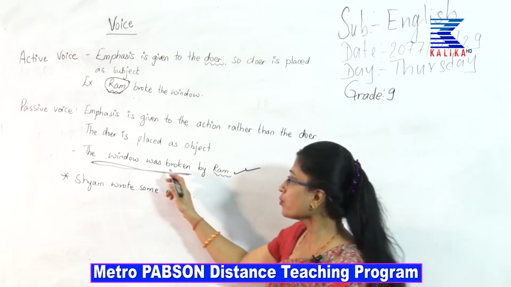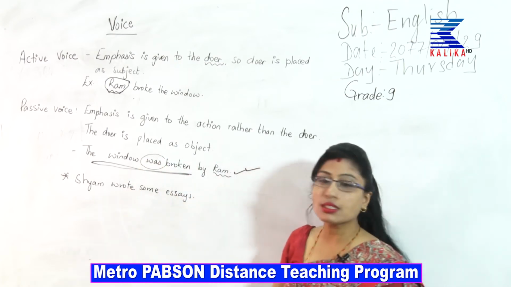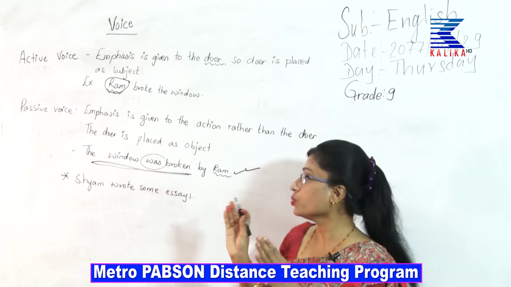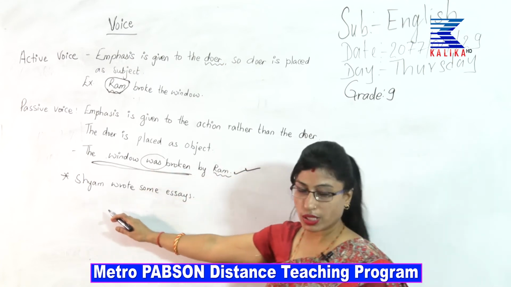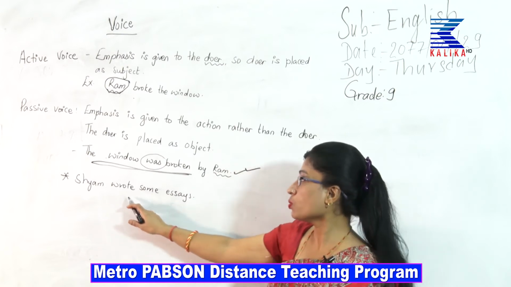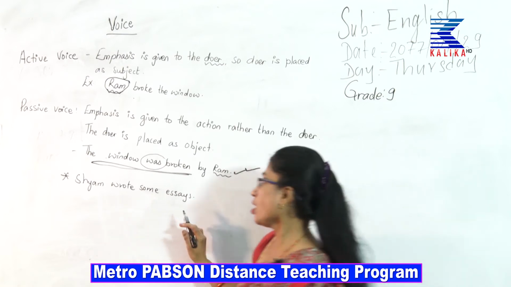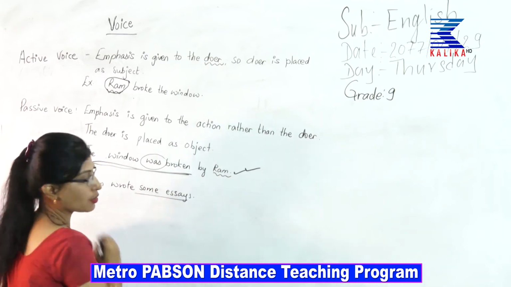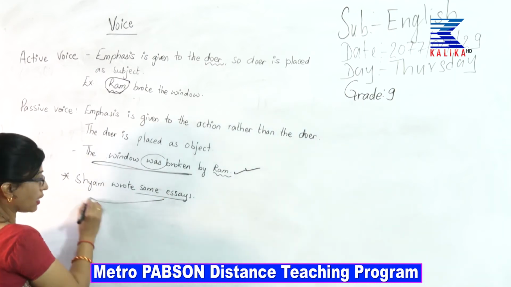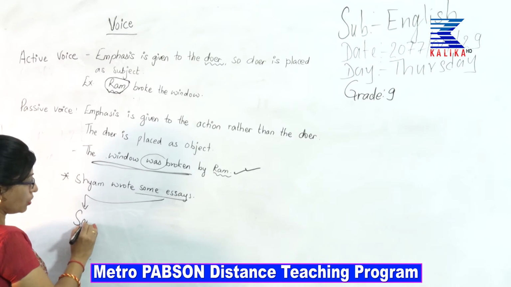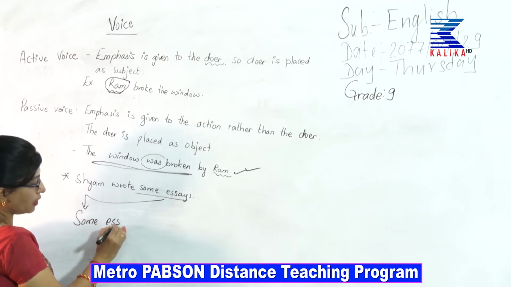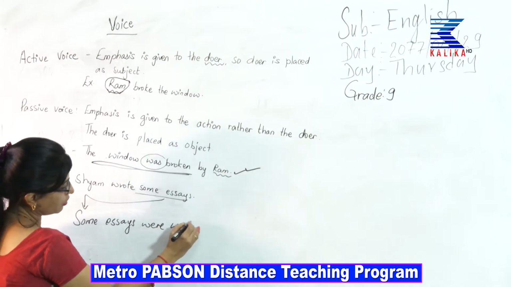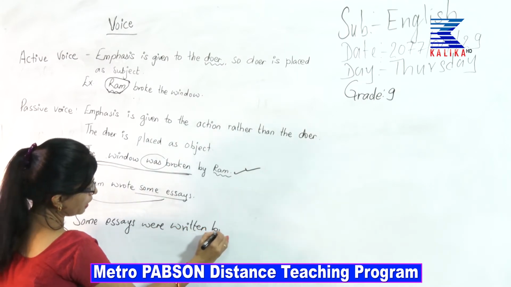Now, we have to talk and learn about the collocation of this word also. Which verb will you use? Look at this sentence, everyone. Shyam wrote some essays. How will you make it passive? This is the object. You have to place it as a subject. So, how will you write? Some essays were written by Shyam.